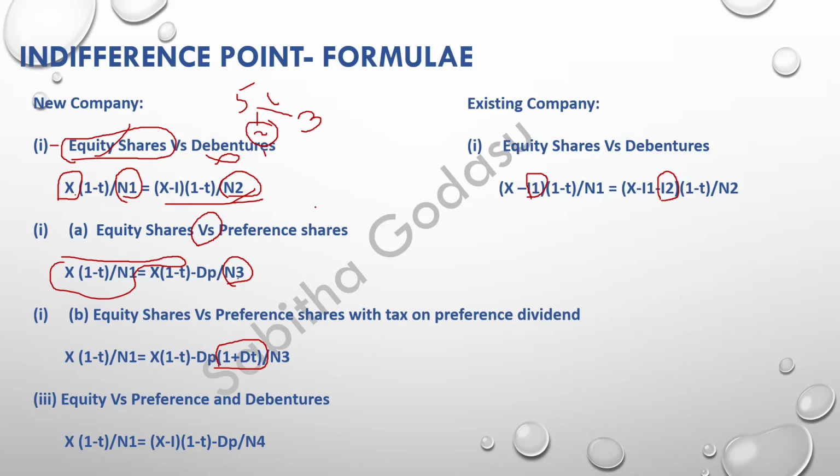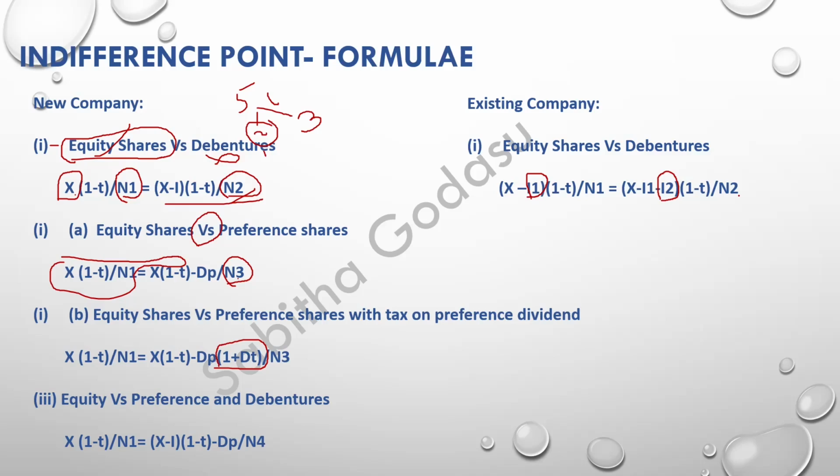So instead of X minus I, we write X minus I1, the interest on the first debt, into 1 minus t, divided by N1. Here we also deduct the interest for the funds raised later, the second time, that is I2. Then we deduct the tax, 1 minus t, divided by N2.